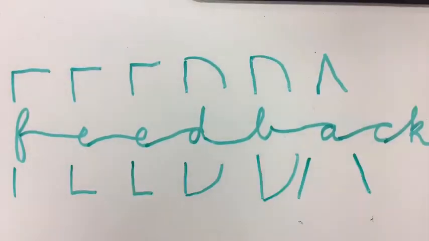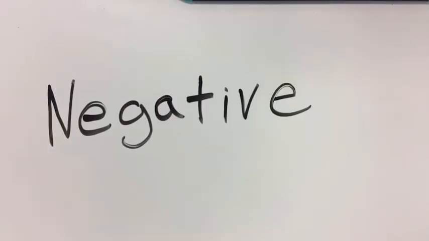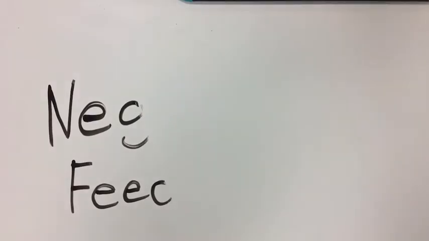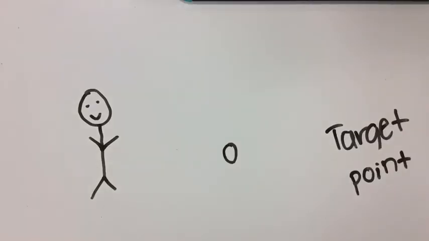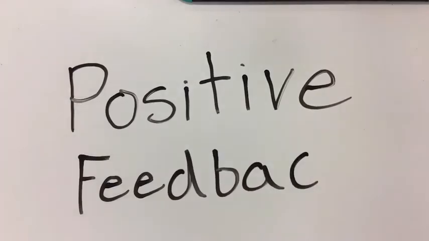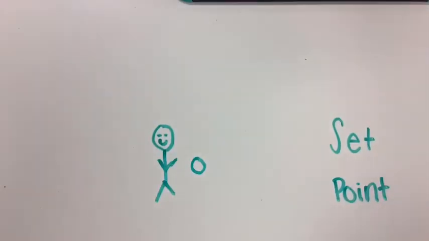Feedback of a cell is used to maintain internal and external environmental changes. The first type of feedback is negative. Negative feedback maintains homeostasis if a system is disturbed. Negative feedback mechanisms send the system back to its target set point. The other type of feedback is positive. Positive feedback mechanisms amplify responses and send the system further away from its initial target set point.